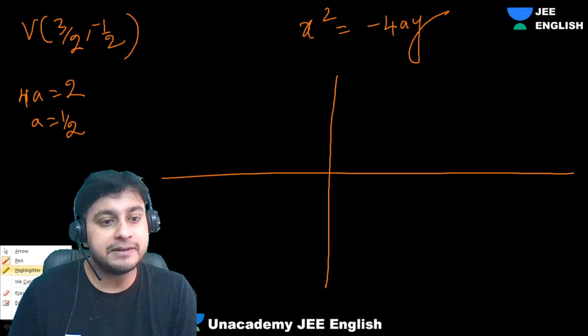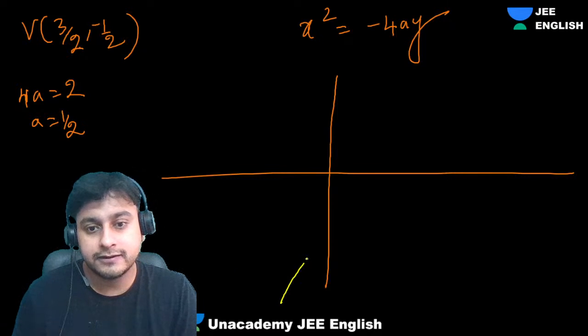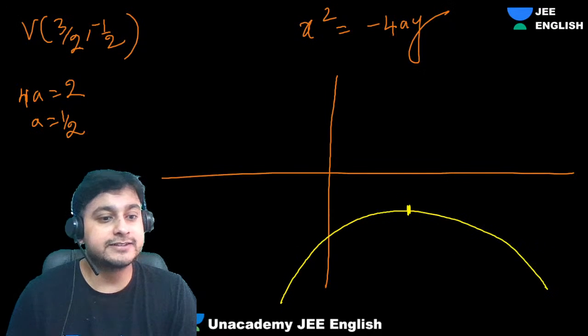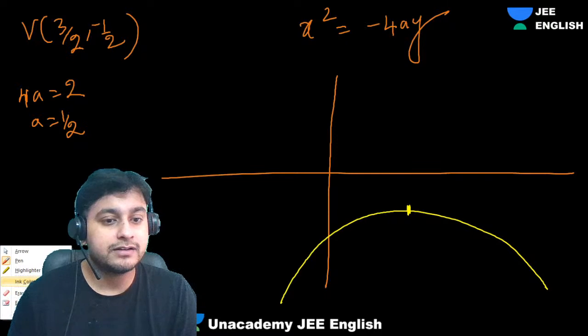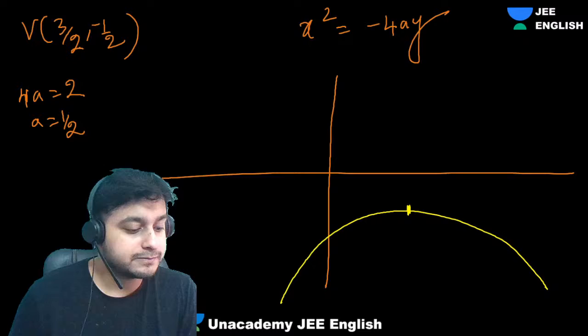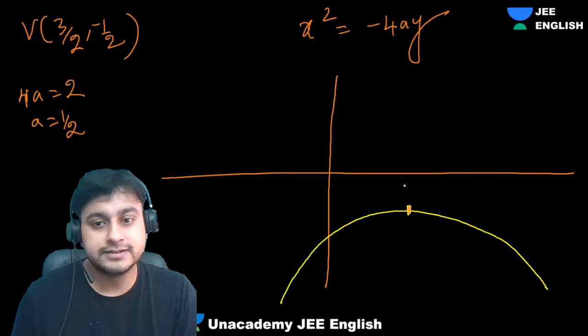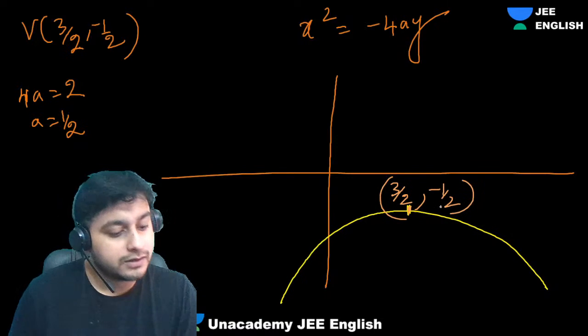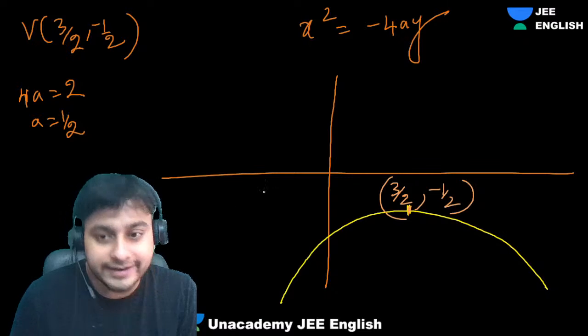Can I say the parabola will be like this? Tell me. Yes. This is the vertex. What is the vertex? 3 by 2 comma minus half. Okay? Yes.